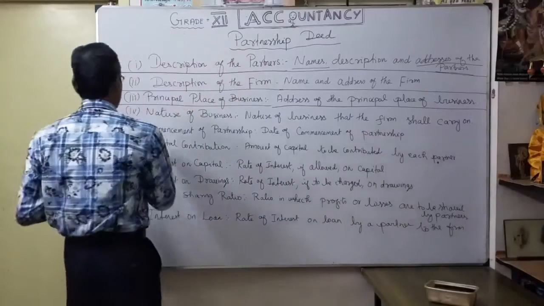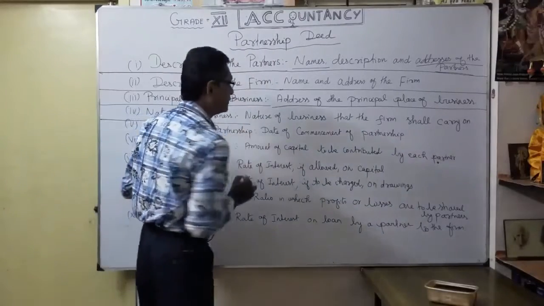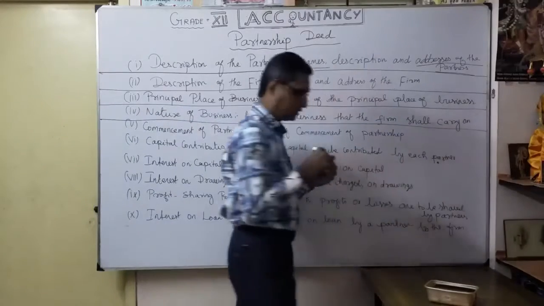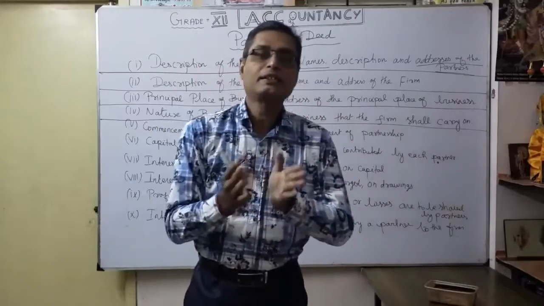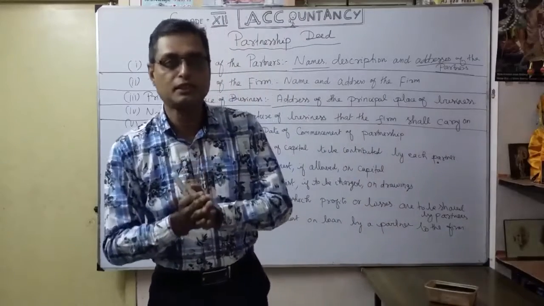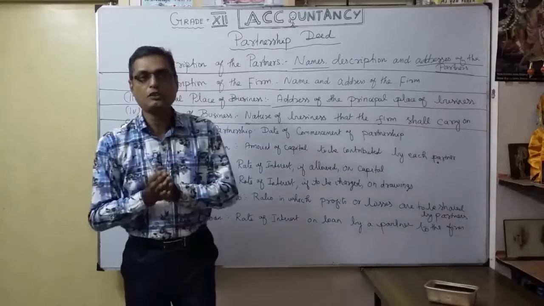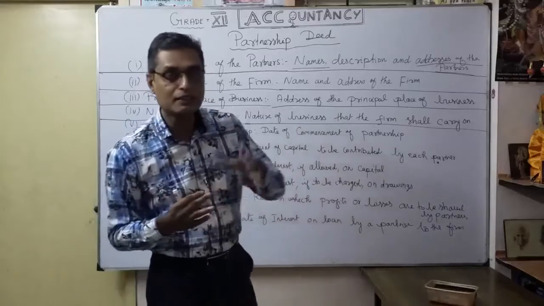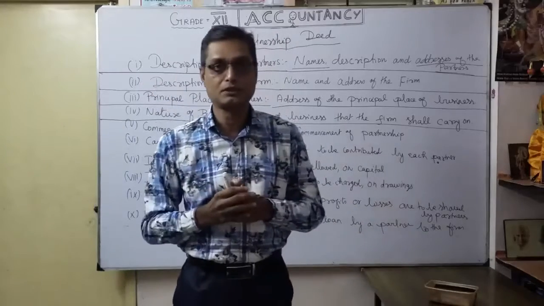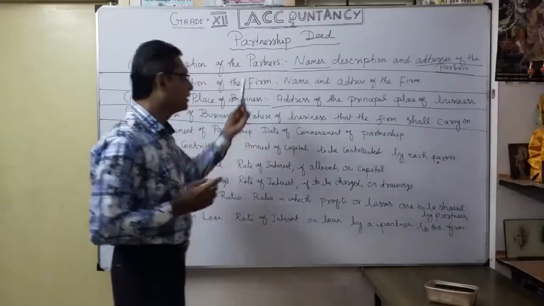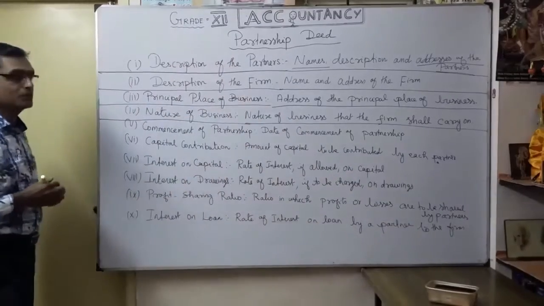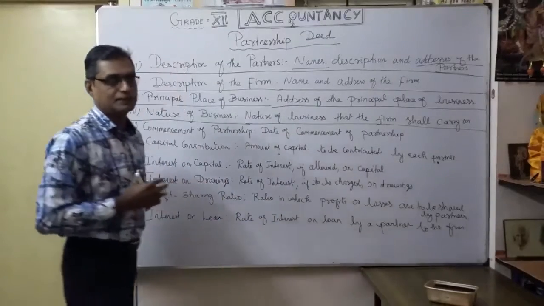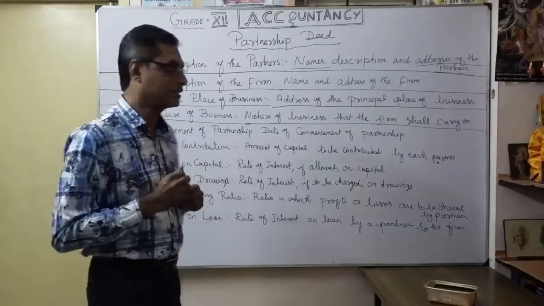Then nature of business. This is very important. What is the nature of the business that the firm can carry on? What kind of business are you going to do? Any trading business, what is the product you are going to deal in, the type of product. You have to mention your nature of business. The same as in a company, you will see the objective clause. What is the objective of the business? Here in a partnership deed, you want to mention the nature of business, what kind of business you are going to do.